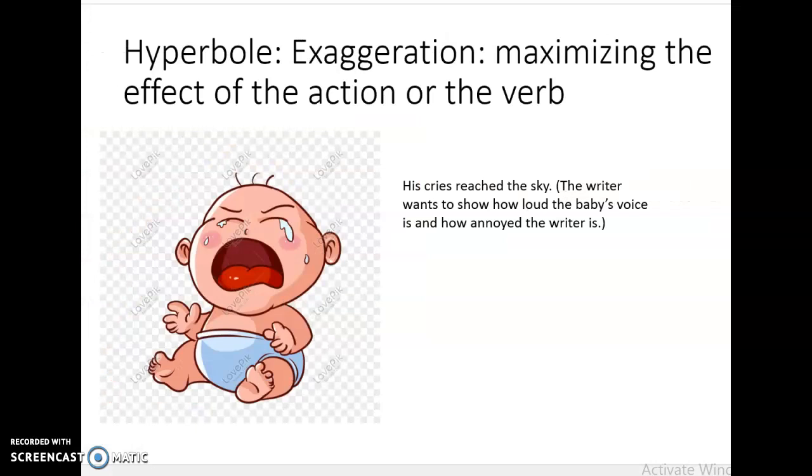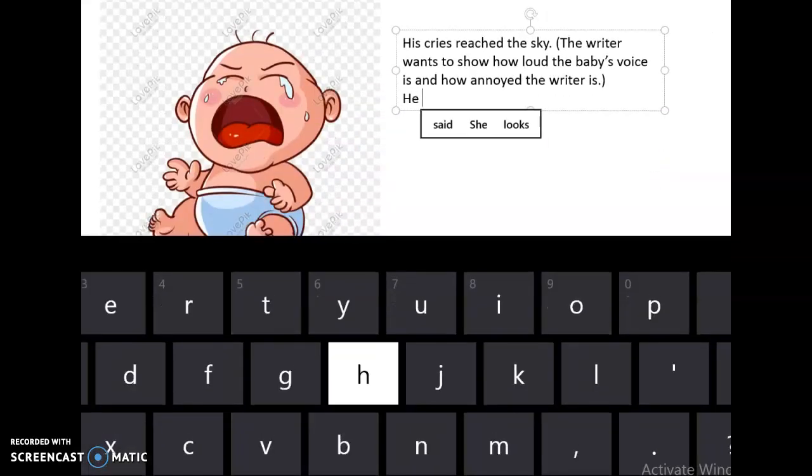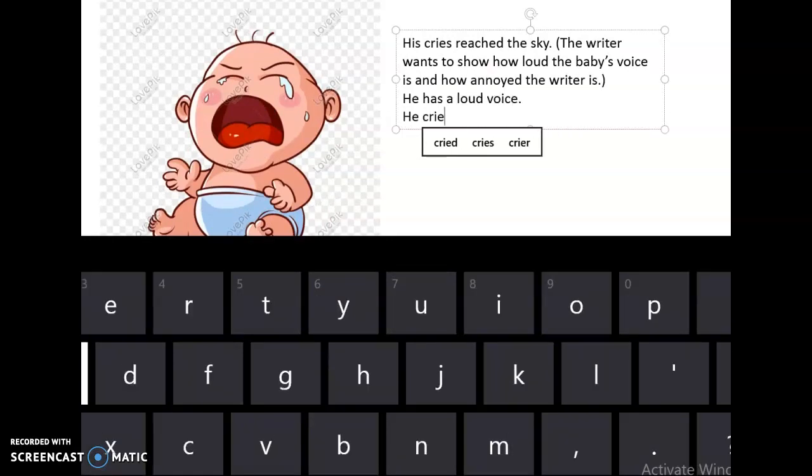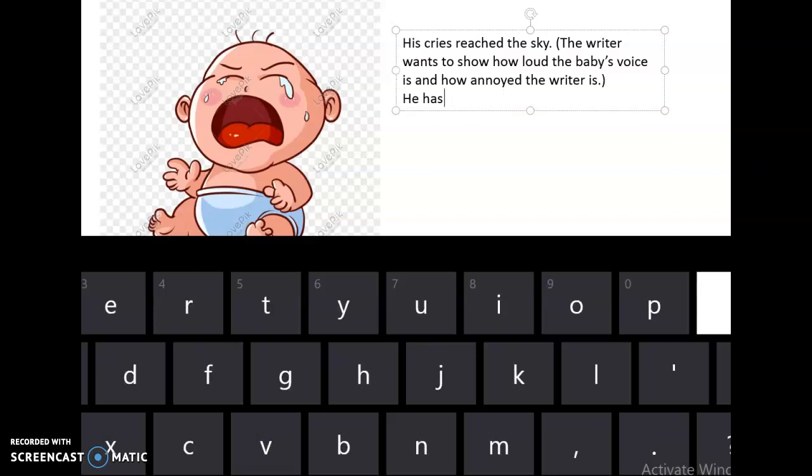So the last figure of speech is hyperbole or exaggeration. Hyperbole or exaggeration, I maximize, I increase the effects of the verb. For example, like in this sentence, his cries reach the sky. I could have said instead of that, simply, he has a loud voice, or he cries a lot. It's just normal. It's easy, it's clear, it's correct. So now as a writer, I want to give deep meaning to my sentences. So I said, his cries reach the sky.